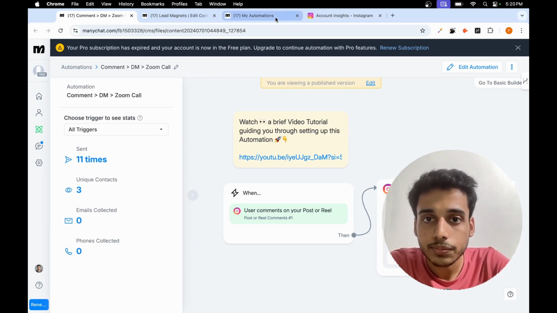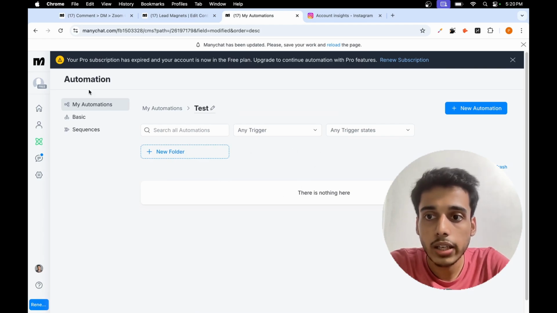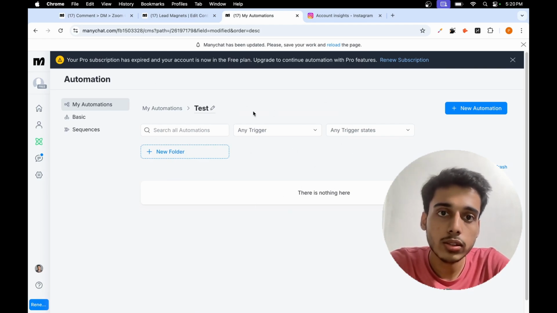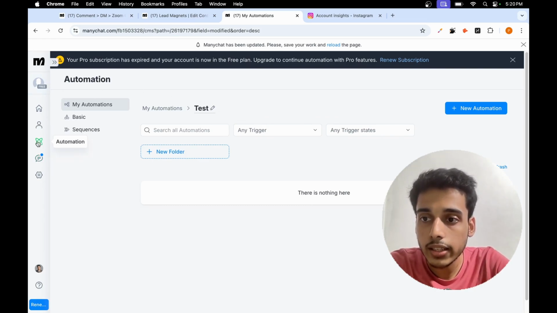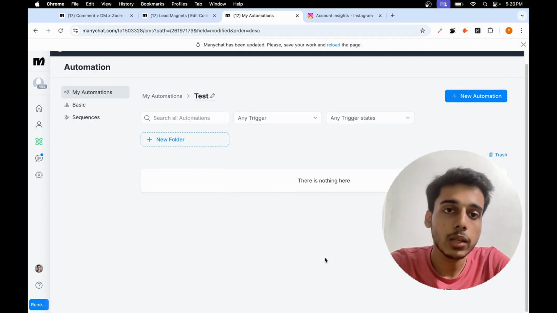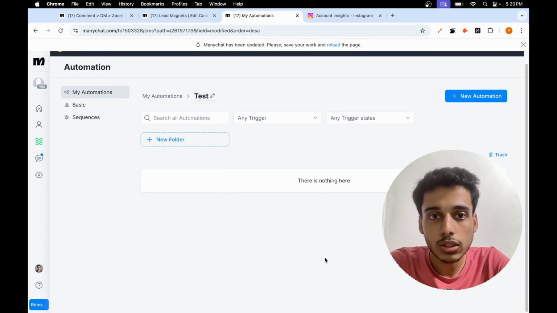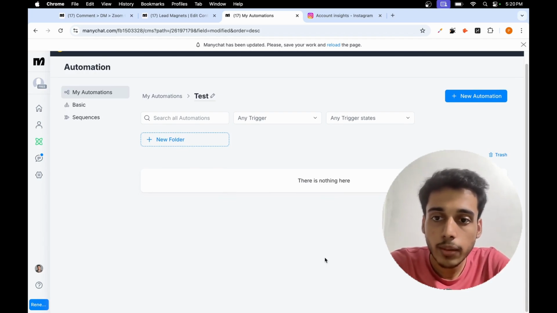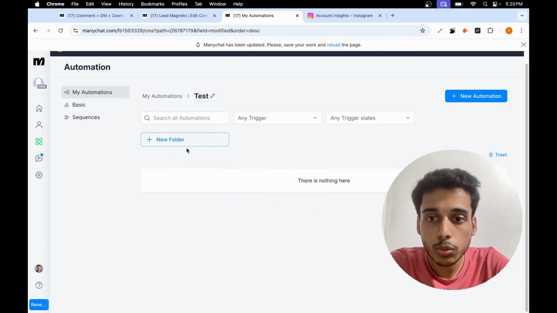So यहाँ पे I'm going to go over here. I've created a new folder. First of all, just make sure that you're connected your correct social media profile with ManyChat. And once you do this, right here in this tab, in the automations tab, you will see a bunch of different automations that might be created for you initially. So those are just for the good starting of point, I would say. And as soon as you come over here, you have an option to create a new folder.